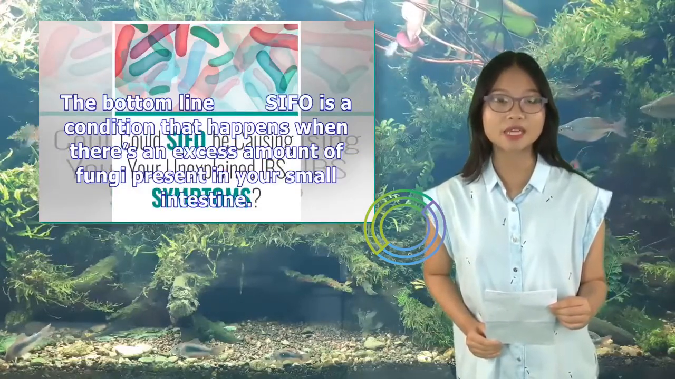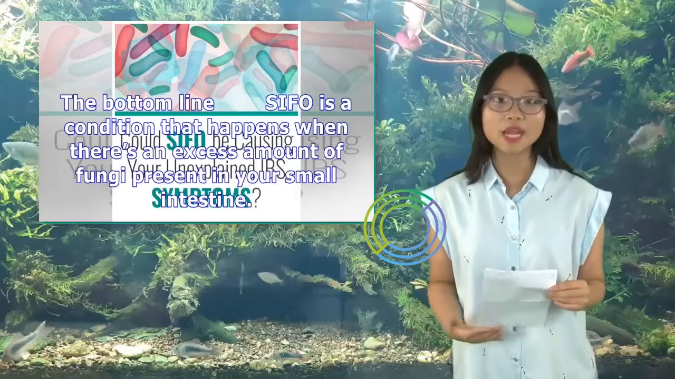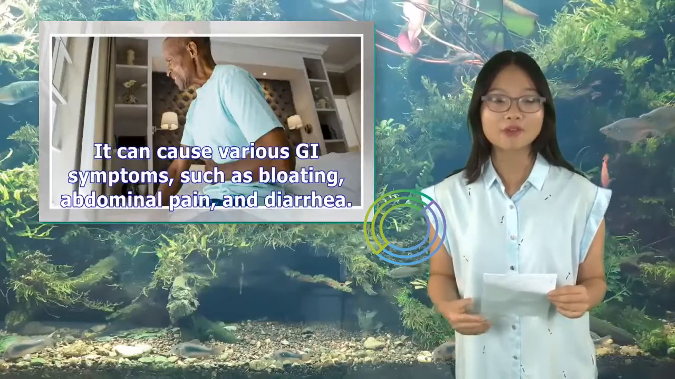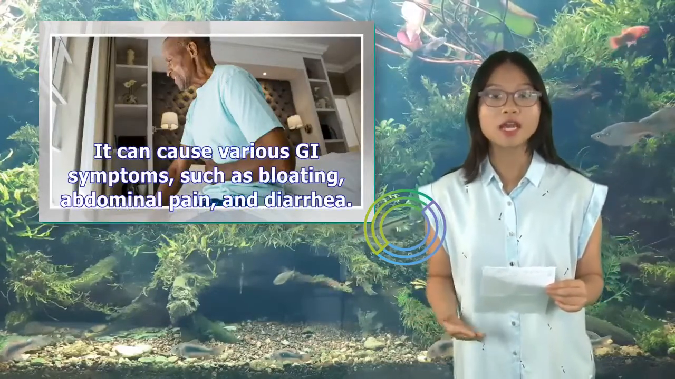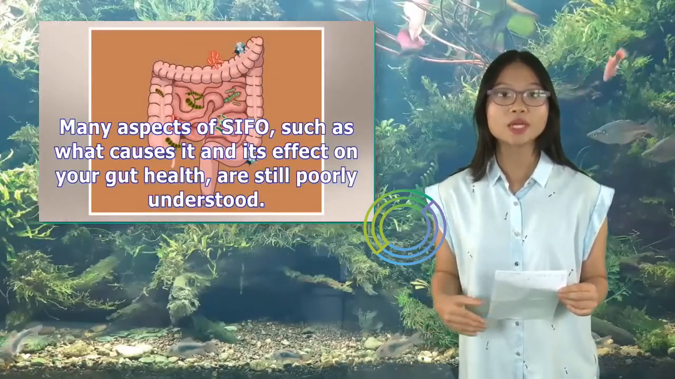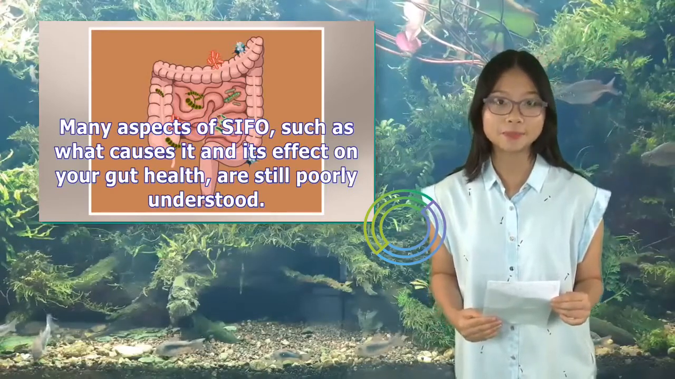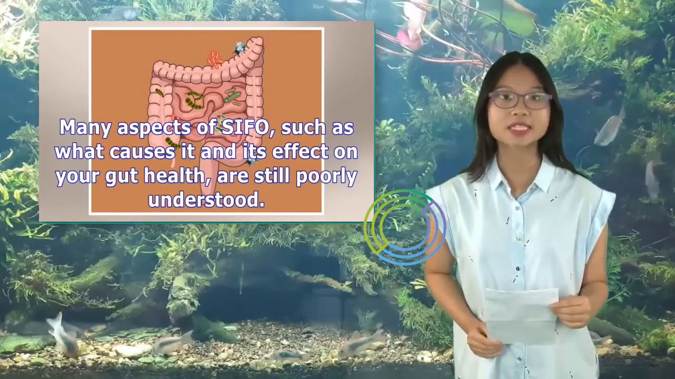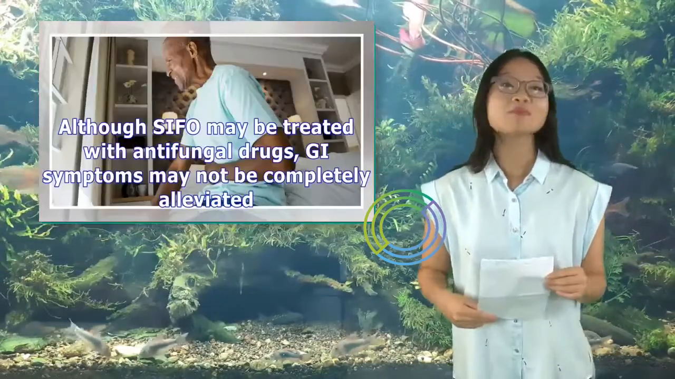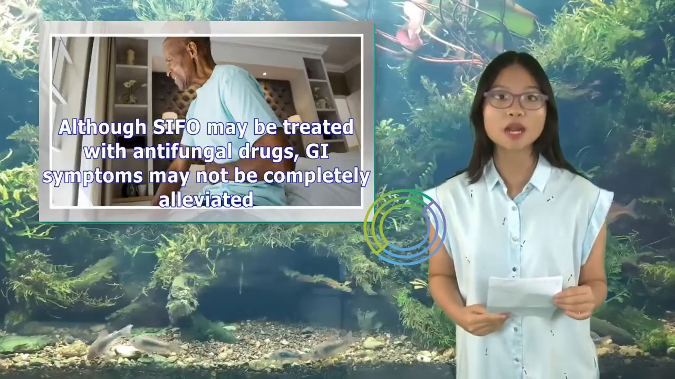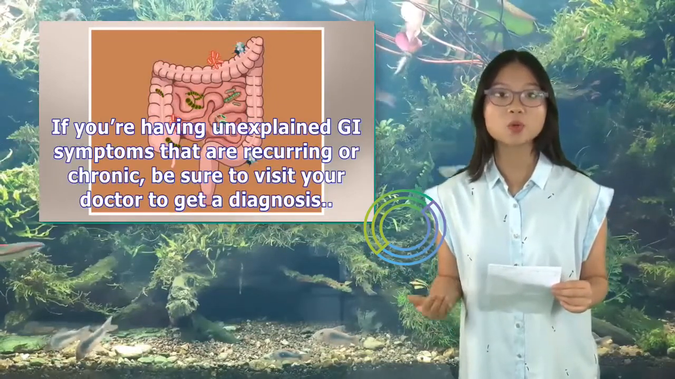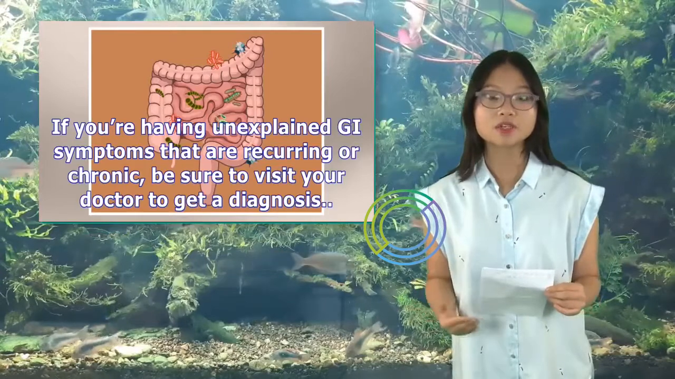The bottom line: SIFO is a condition that happens when there's an excess amount of fungi present in your small intestine. It can cause various GI symptoms, such as bloating, abdominal pain, and diarrhea. Many aspects of SIFO, such as what causes it and its effect on your gut health, are still poorly understood. Research is still ongoing in these areas. Although SIFO may be treated with antifungal drugs, GI symptoms may not be completely alleviated. If you're having unexplained GI symptoms that are recurring or chronic, be sure to visit your doctor to get a diagnosis.